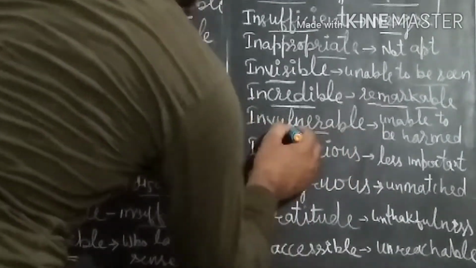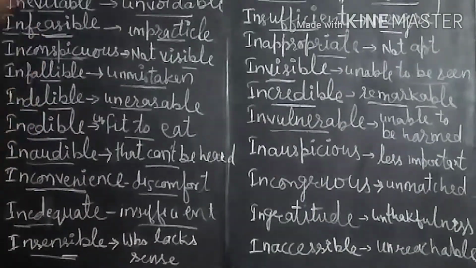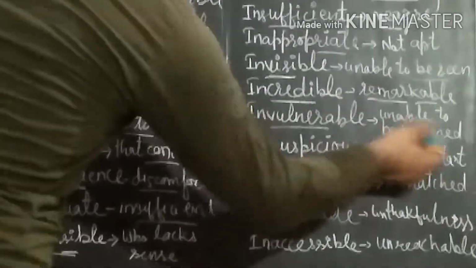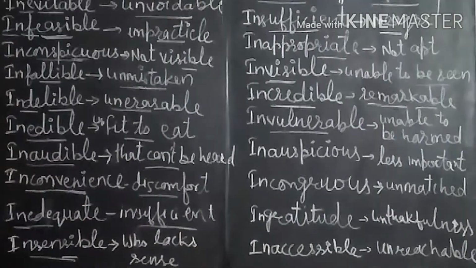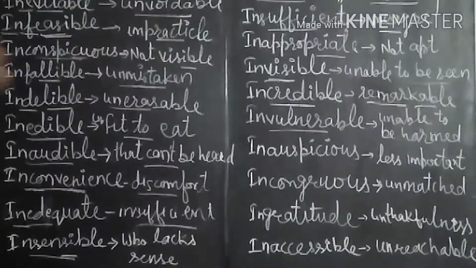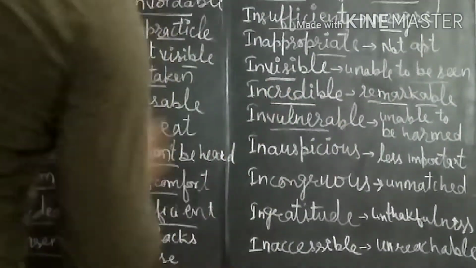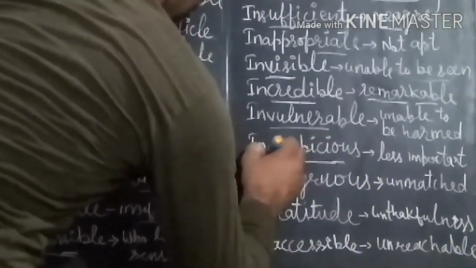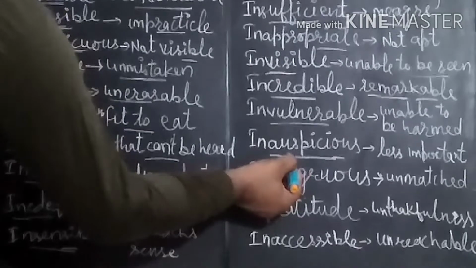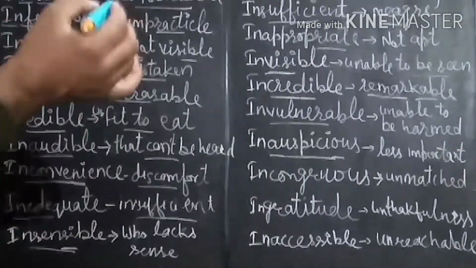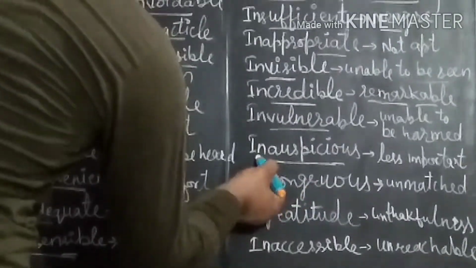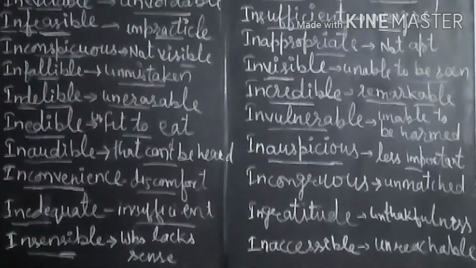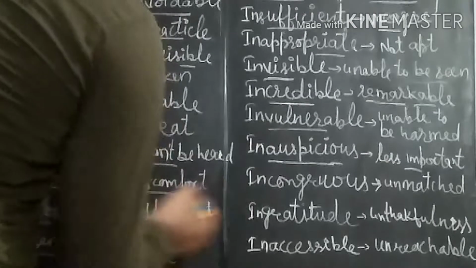Invulnerable. Vulnerable means harm, the thing that can be harmed easily, but invulnerable means unable to be harmed. If a thing is not able to be harmed, that is called invulnerable. Next one is inauspicious. Inauspicious we have heard many times on an auspicious occasion. If we add in, then it becomes less important. The thing that is not important is called inauspicious.